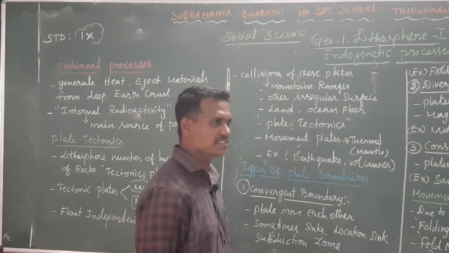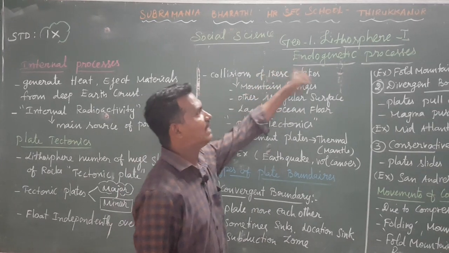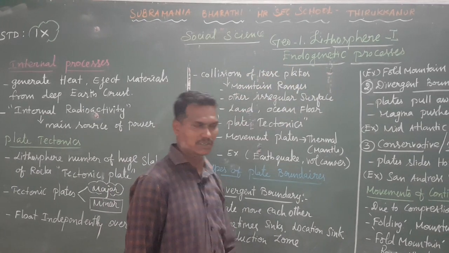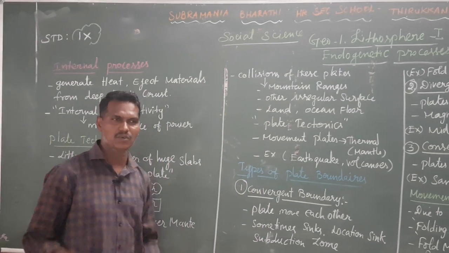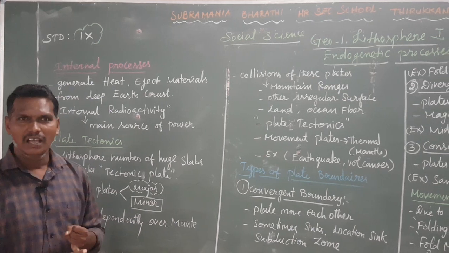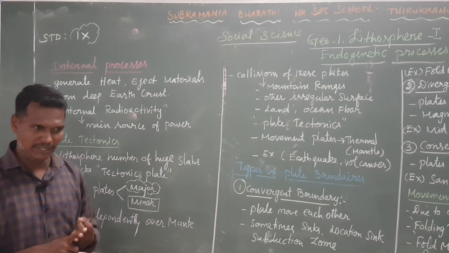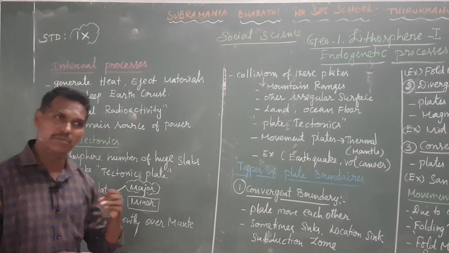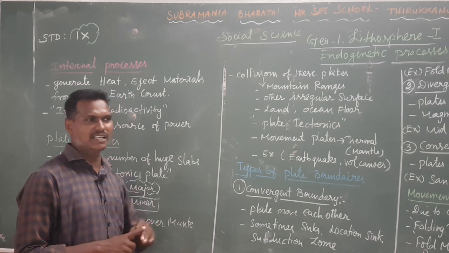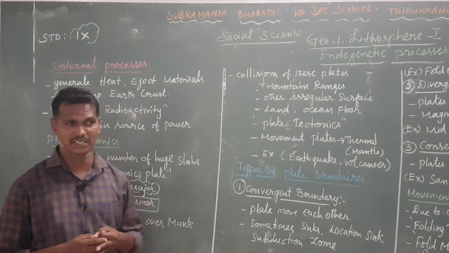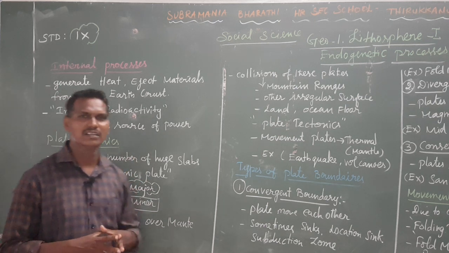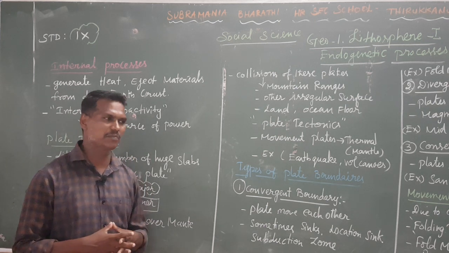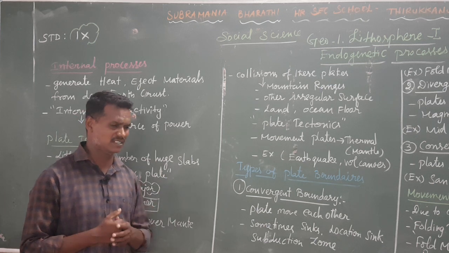Last class we discussed geography lesson number 1, lithosphere and the endogenic process. In the previous class we discussed what sedimentary rock and metamorphic rock mean, how sedimentary rock is formed, similarly how metamorphic rock is formed, and an example for sedimentary and metamorphic rock.